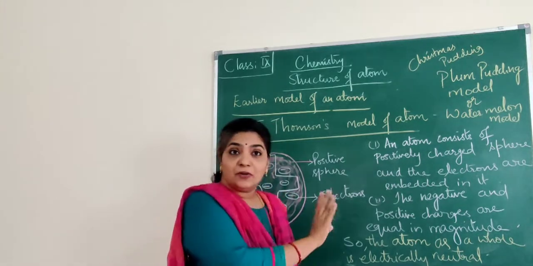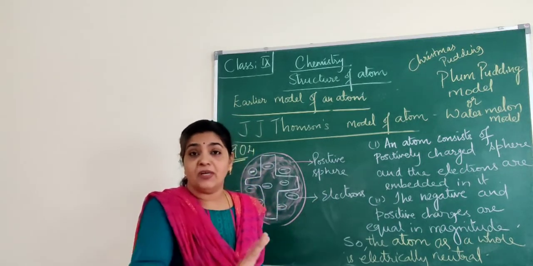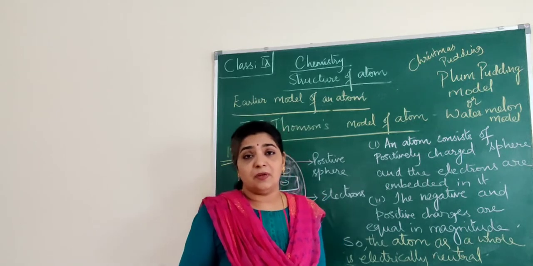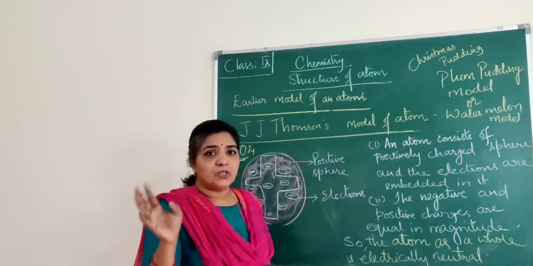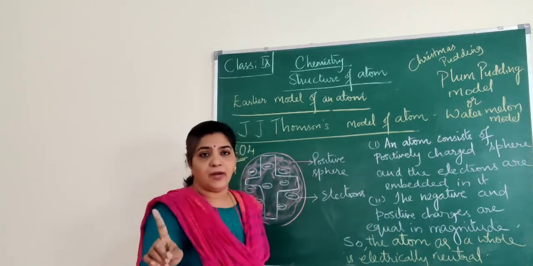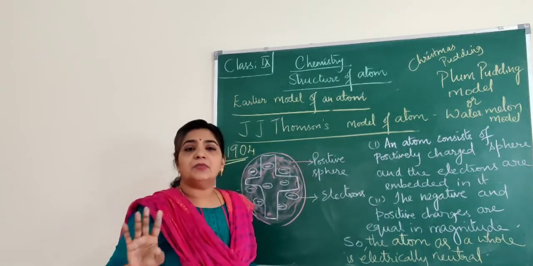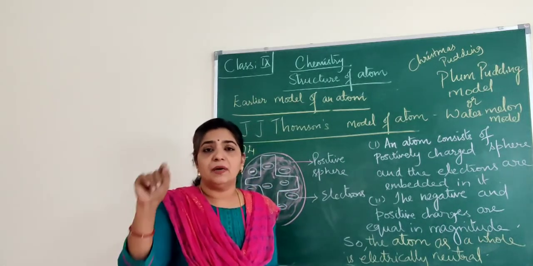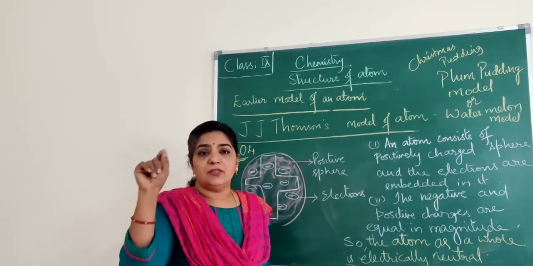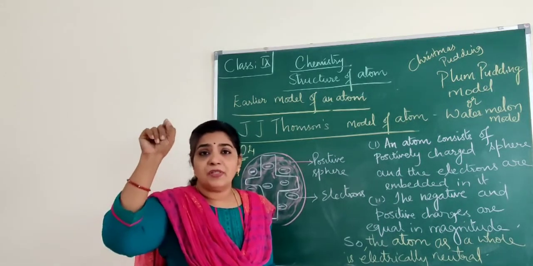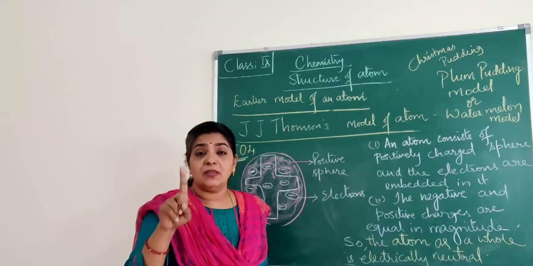That was according to J.J. Thomson. Because later on it changed, as the scientists further investigated, they carried out experiments, and they found something was not correct, something is missing. Though the second point was right. Even now we know very well, atoms are electrically neutral. That's why whenever we represent the name of an atom, whether it is chlorine, Cl, argon, Ar, we don't represent any charge because we are representing the atom.